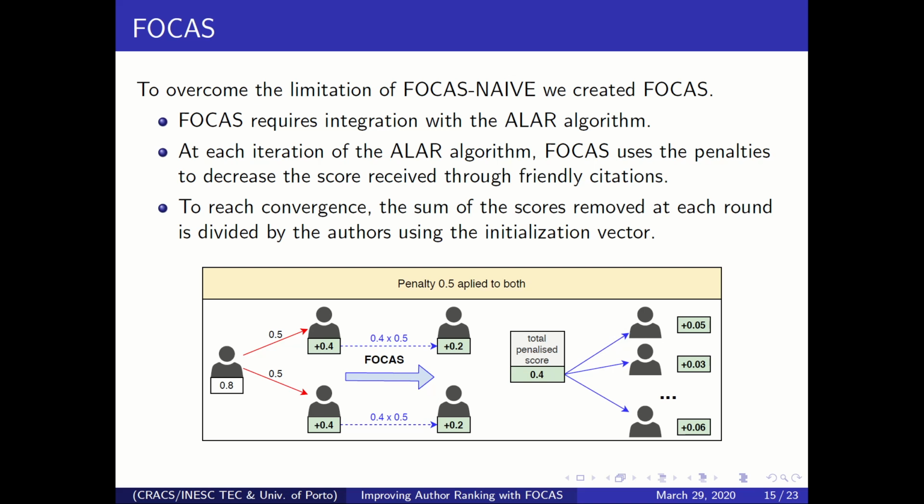If you are interested, I advise you to read the paper, which explains it in much more detail. The main point is that this time FOCAS operates at each iteration of the author ranking algorithm, and as a result it requires changing the author ranking algorithm, which can be a disadvantage. But as you will see in the experiments, the results are far better.